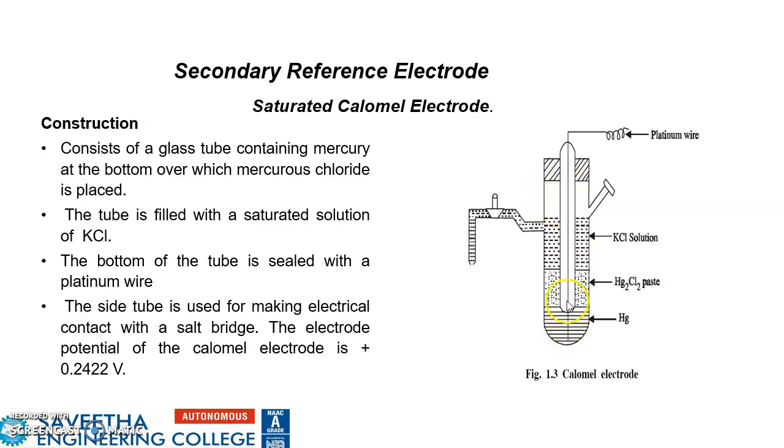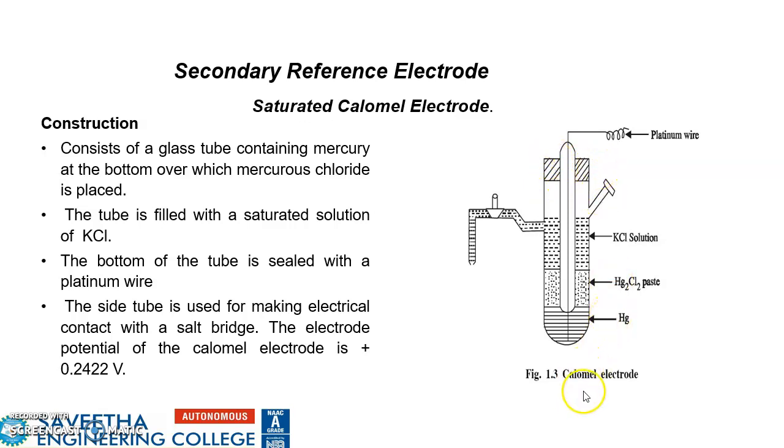The platinum wire is enclosed in the inner glass tube, and in the outer glass tube we have mercury, mercurous chloride, and KCl. We have a side vent, which serves as a salt bridge, and an opening that can be used for filling up the KCl solution. We also have an ebonite lid, and this is sealed.